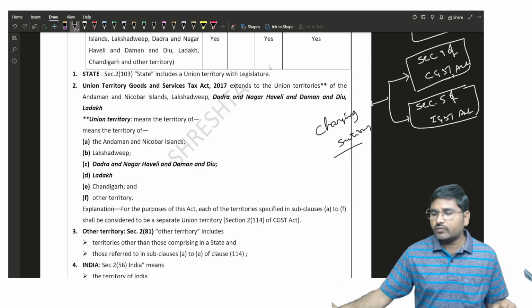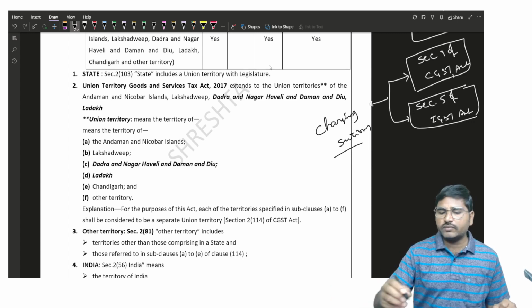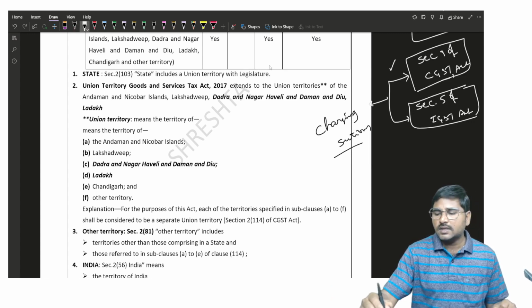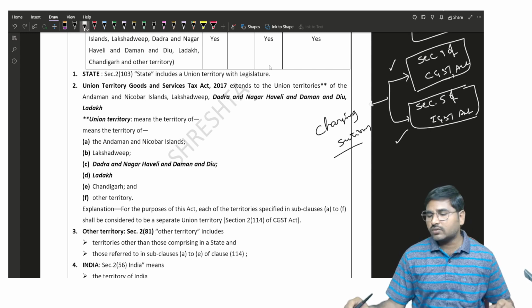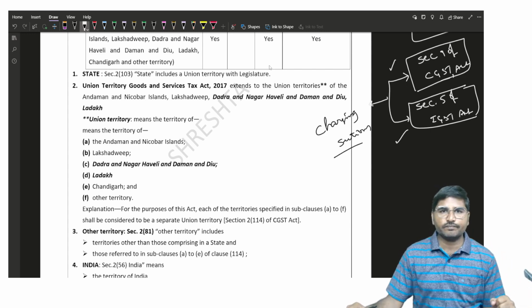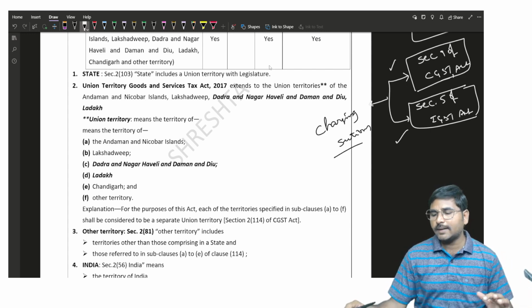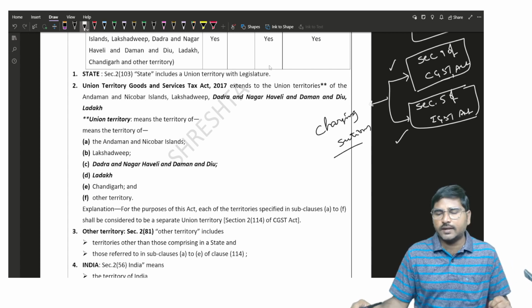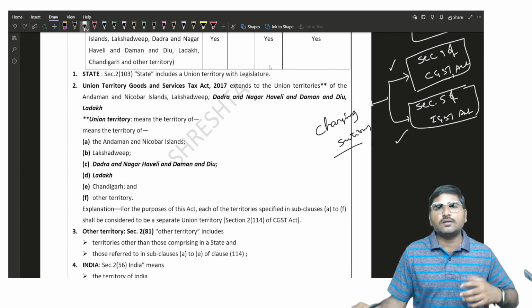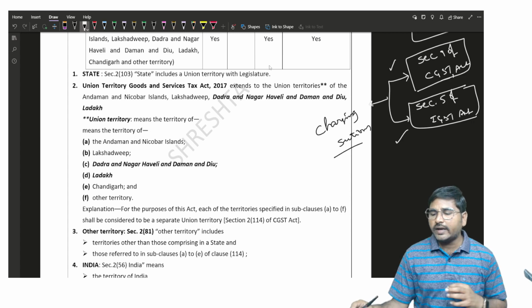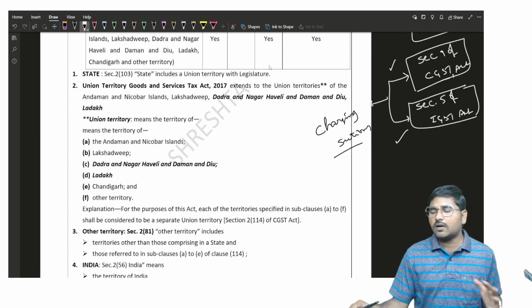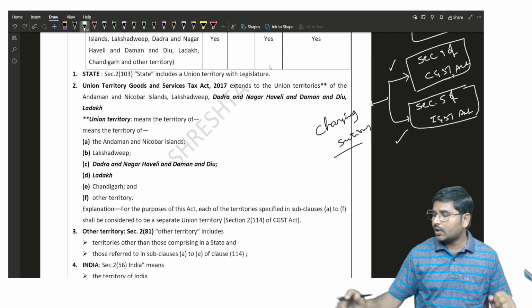So in this session we are going to learn section 9 of the CGST Act as well as section 5 of the IGST Act. Actually both contents are the same. The difference is that section 9 talks about intrastate supply and section 5 talks about interstate supply, but the remaining concept remains the same.